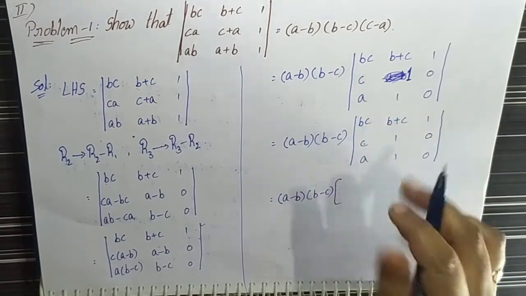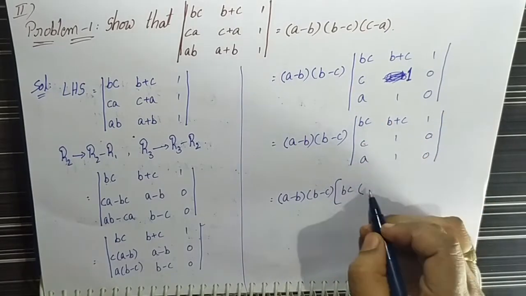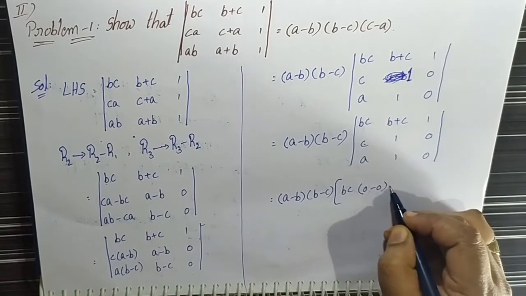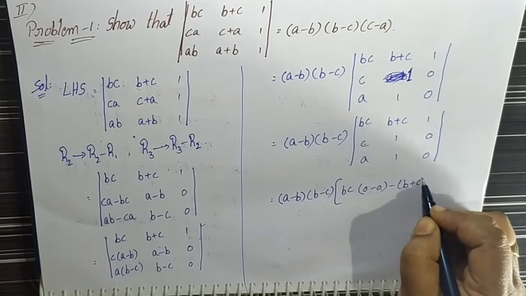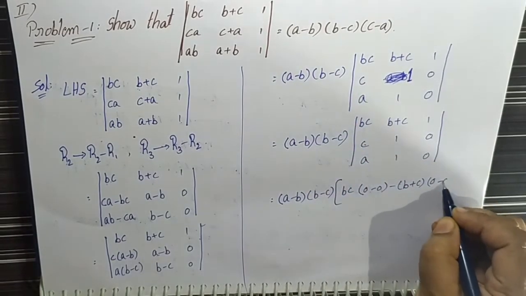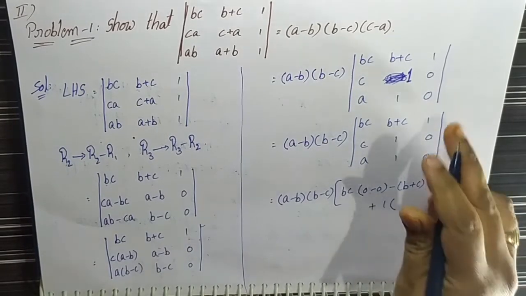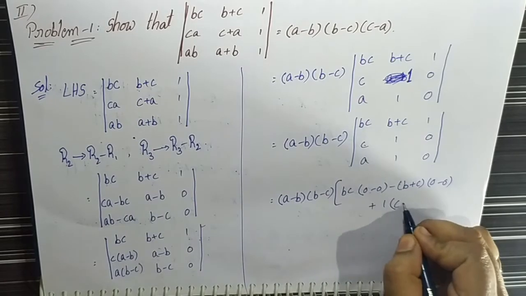By using the first row: BC into (0 minus 0), minus (B+C) into (0 minus 0), plus 1 into (C minus A).